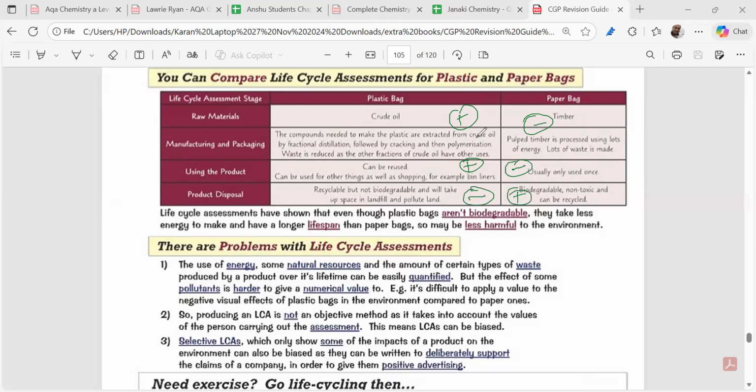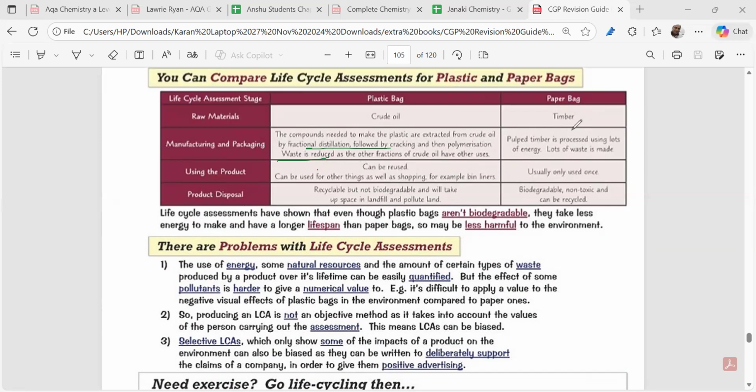Over here, can you see this? We are getting 2 pluses over here and one plus over here. So as per life cycle assessment, what do we think? That plastic bags are better, right? Because it takes less energy to manufacture, less waste is obtained, and it can be used for a longer time.